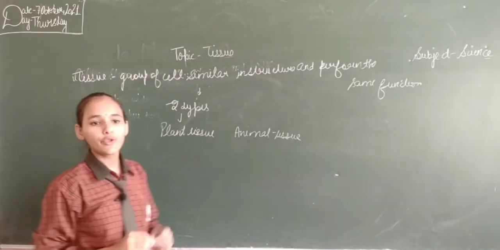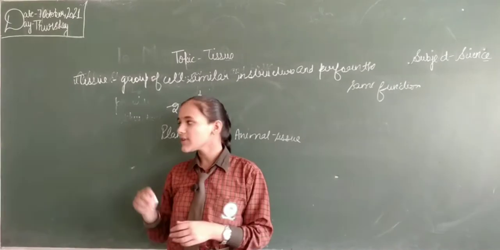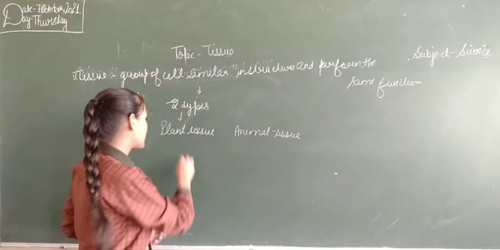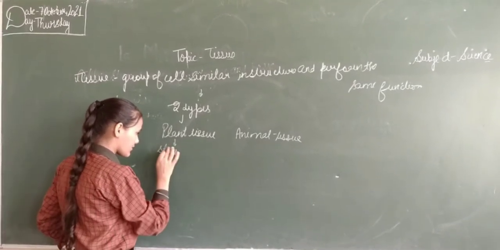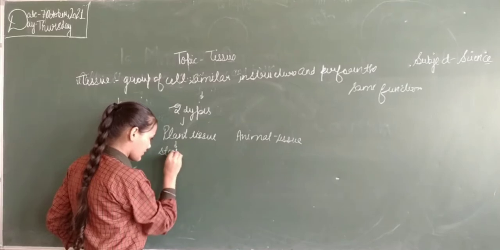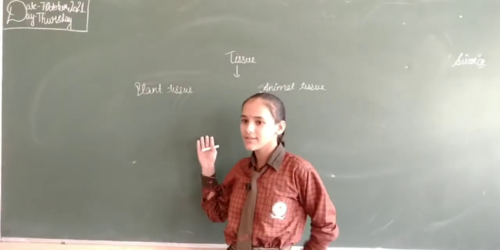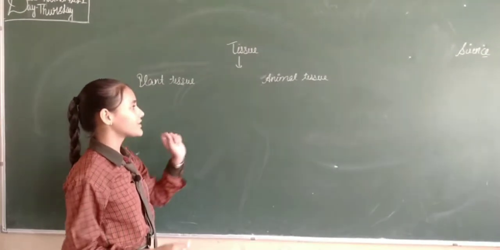About plant tissue, you know friends, plants do not move, they are stationary. Most of the tissues in plants are supportive and provide them structural strength. So how many types of tissues are there? Two types: plant tissue and animal tissue.